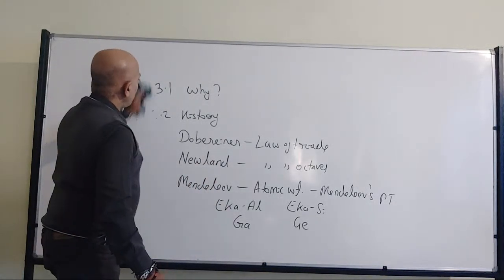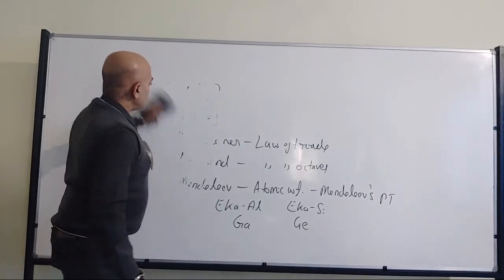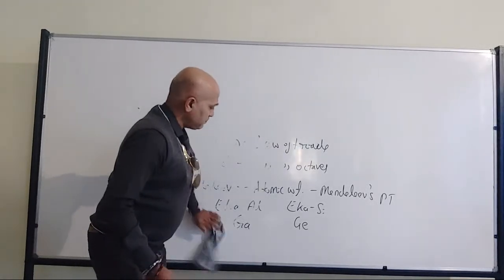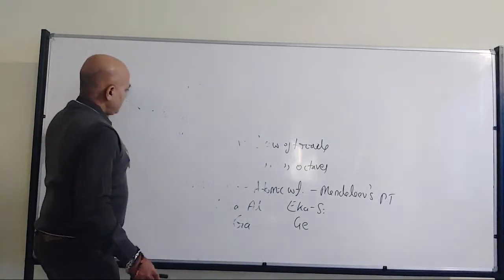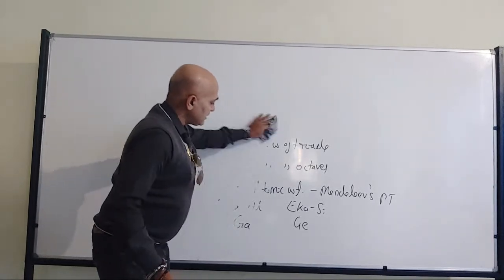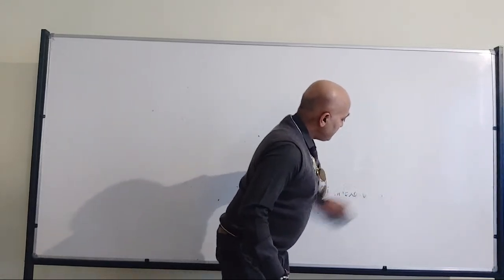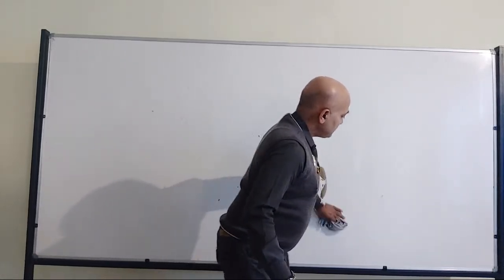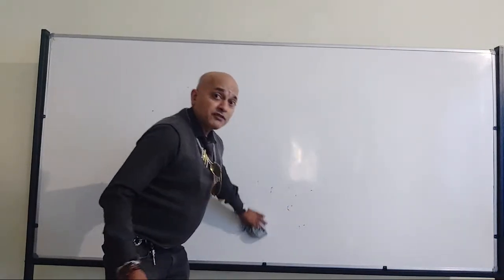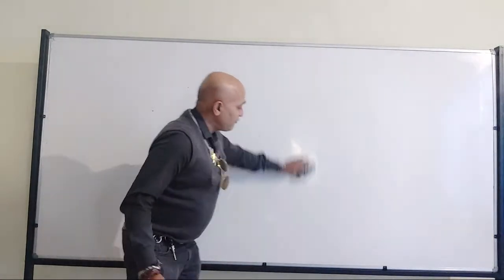Now, Mendeleev's periodic law. What does Mendeleev's periodic law talk about? It tells that periodicity in the properties of the element, whether chemical or physical properties, will be related to atomic weight.